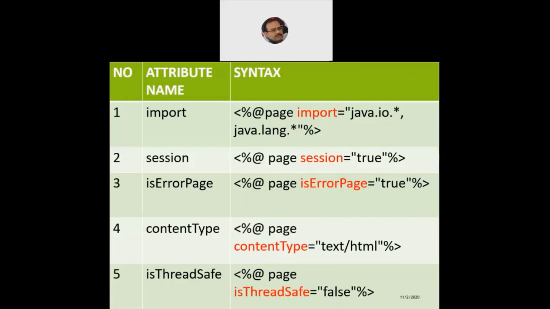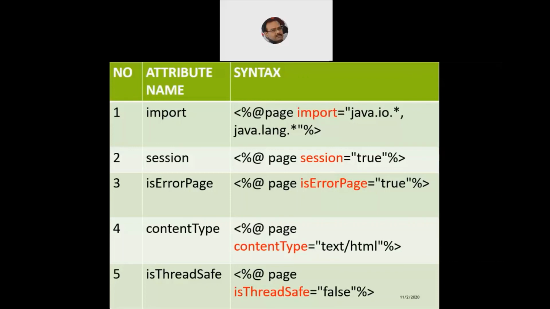I use the attribute called isErrorPage, and we write the code <%@ page isErrorPage="true" %>, and that will make sure that my current page is an error page for some other ABC JSP page. If I would like to set the MIME content type, so what do we do? We come to the fourth point, which is <%@ page contentType="text/html" %>. So this is how we set a Multipurpose Internet Mail Extension.